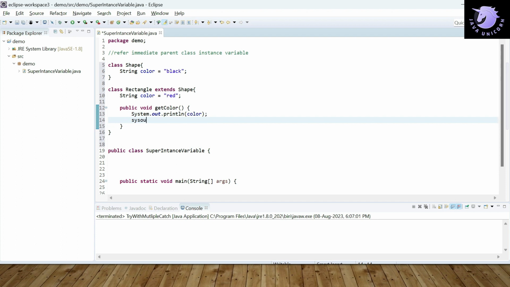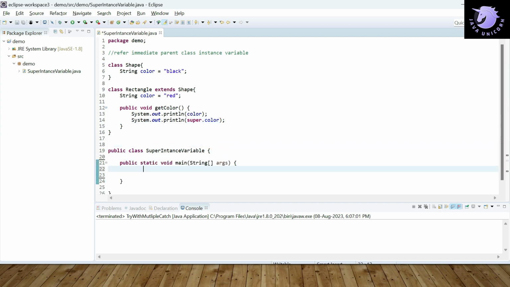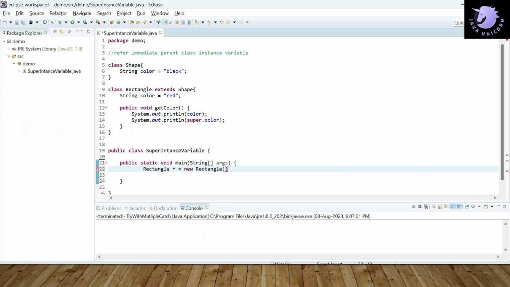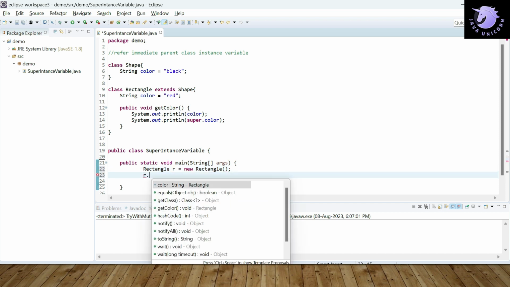and then we are referring to the parent class variable. So we are going to use super.color. Rectangle r is equal to new Rectangle, and then we will invoke the method here.